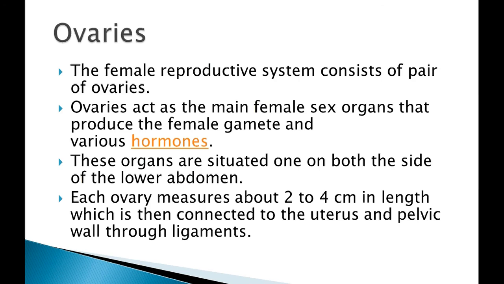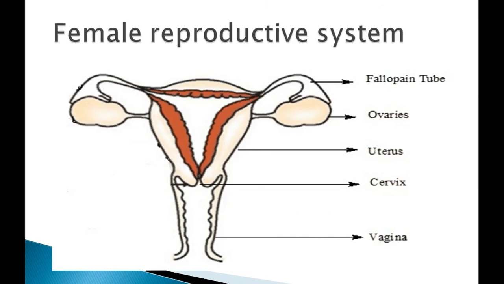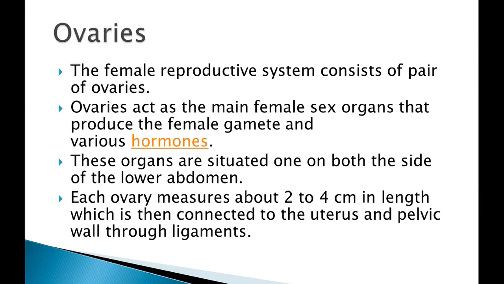The female reproductive system consists of a pair of ovaries. There are two ovaries, you can see at the left and the right side. So we have a pair of ovaries. These act as a female sex organ that produces the female gamete and various hormones. Like in male we have testes as a male sex organ, here we have the ovaries as a female sex organ which produces female gametes and hormones. These organs are situated on both sides of the lower abdomen, meaning that the ovaries are located one on each side below the abdomen.